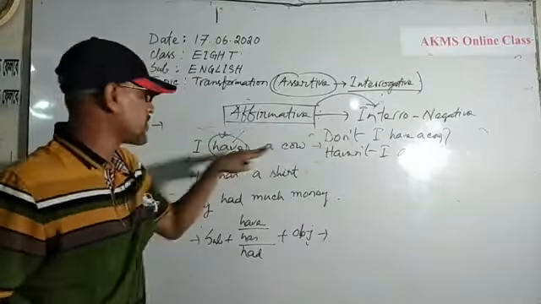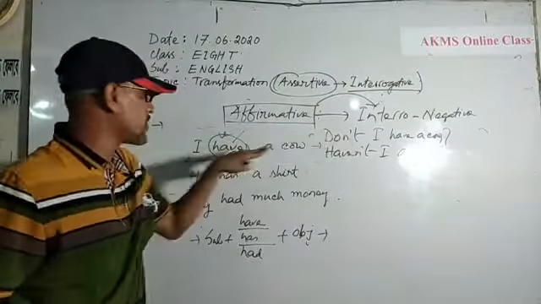So the structure may be don't or doesn't. Whenever you will use does, you can find has as the principal verb. You can also use did, didn't. At the same time, you can use these auxiliary verbs as auxiliary verb: haven't, or hasn't, or hadn't.